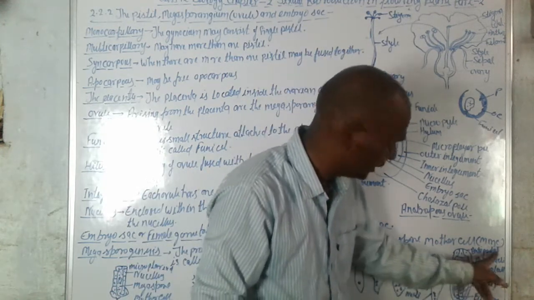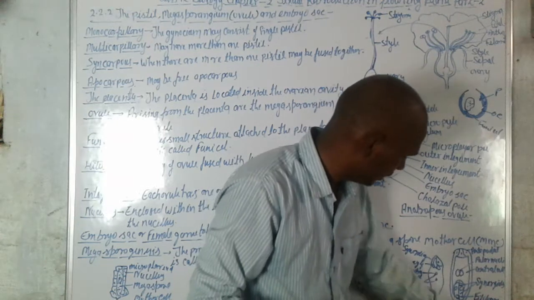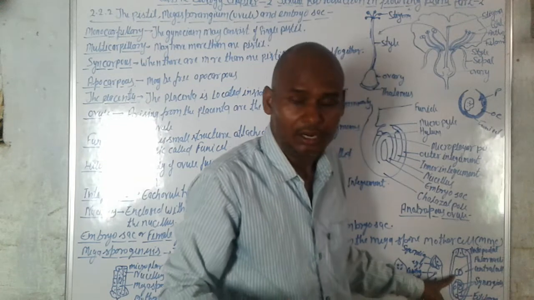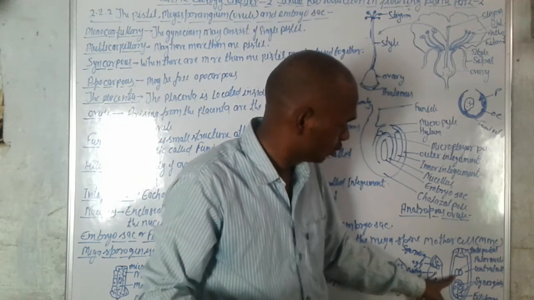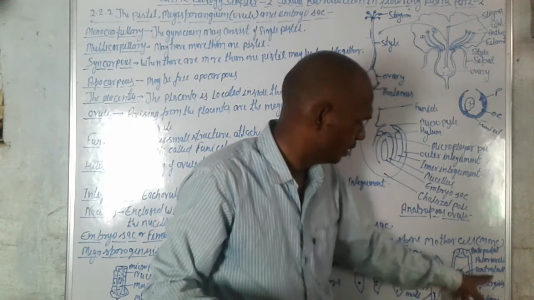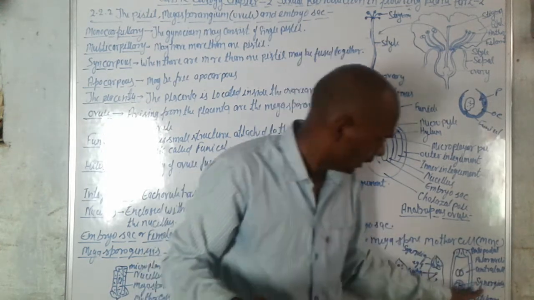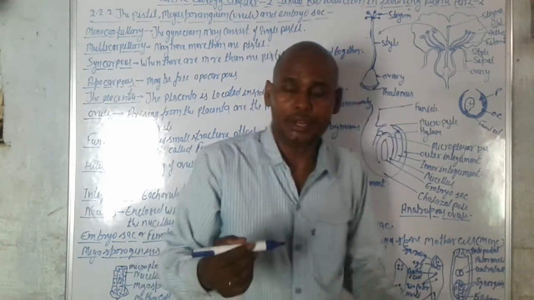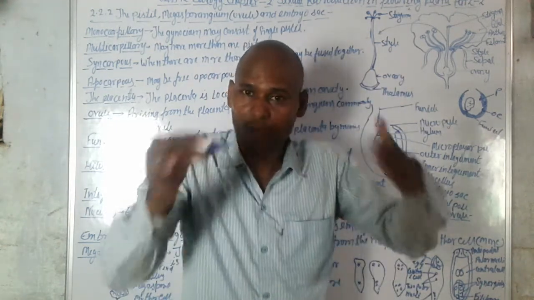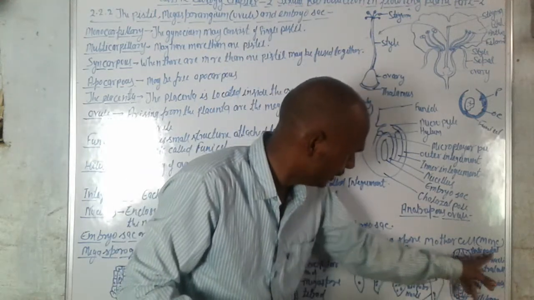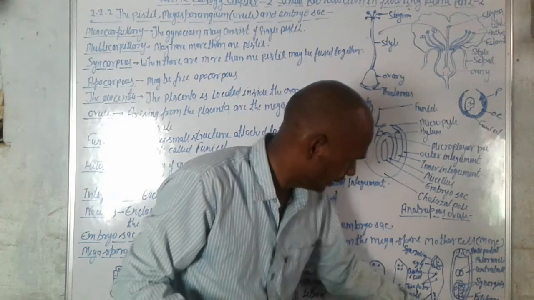This is the antipodals, and this is the polar nuclei, arranged in the center. This is the central cell wall, and this is the synergid. When nuclei are covered with cell wall, they make the antipodals.